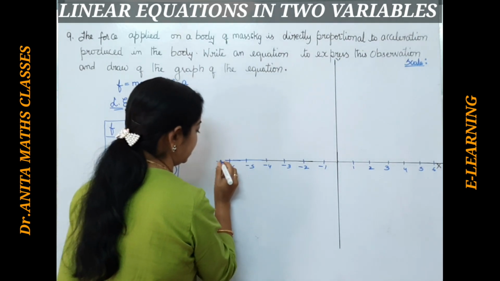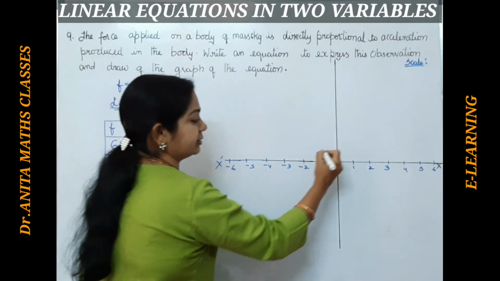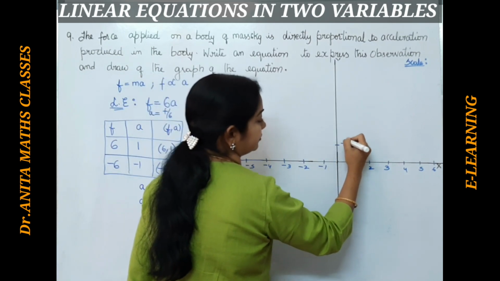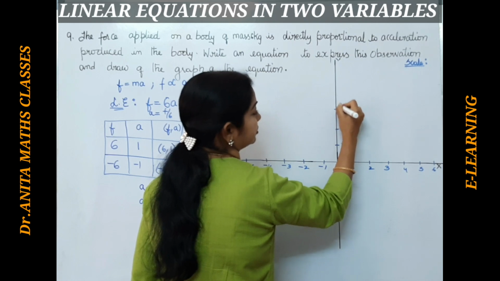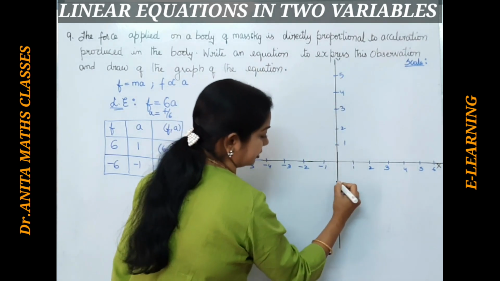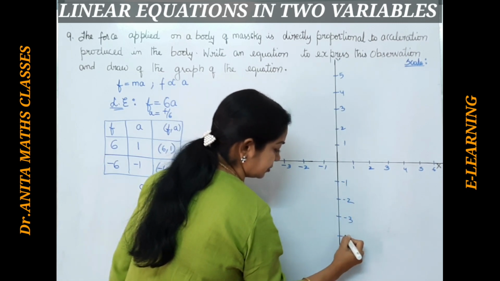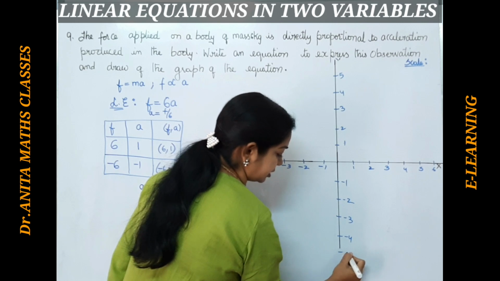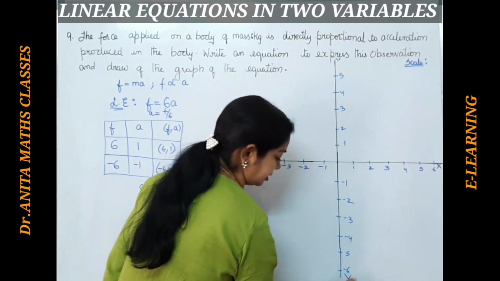So this is the negative x, because we are having minus also. And here we will take positive values 1, 2, 3, 4 and 5, and here minus 1, minus 2, minus 3, minus 4, minus 5 and minus 6. So these are the negative y.